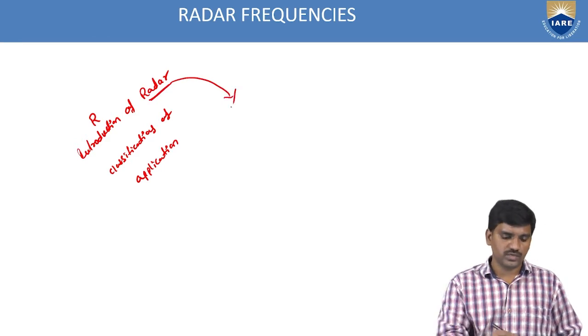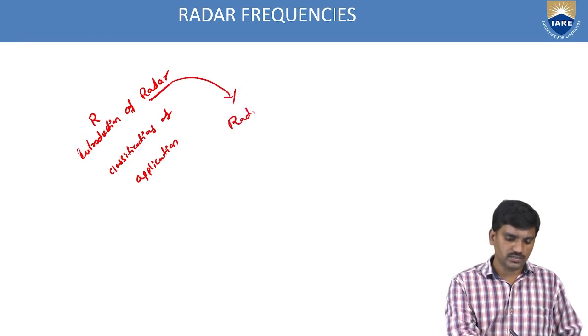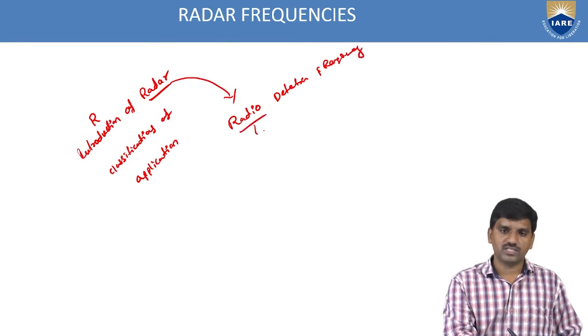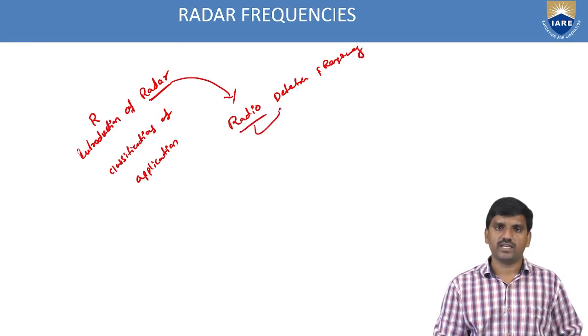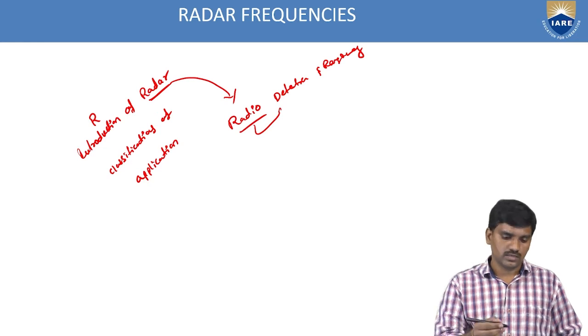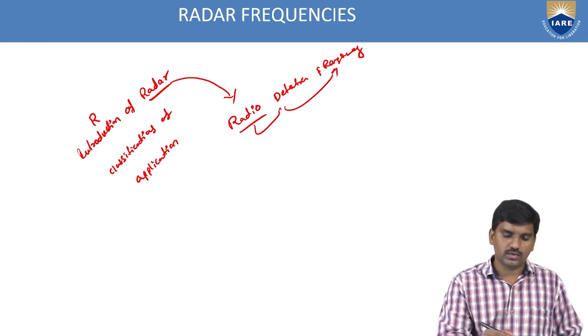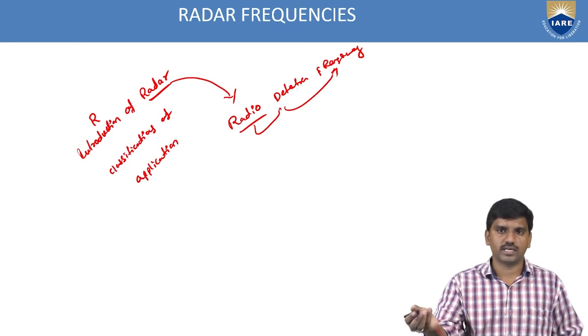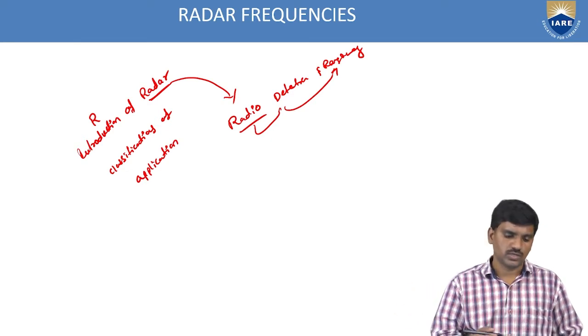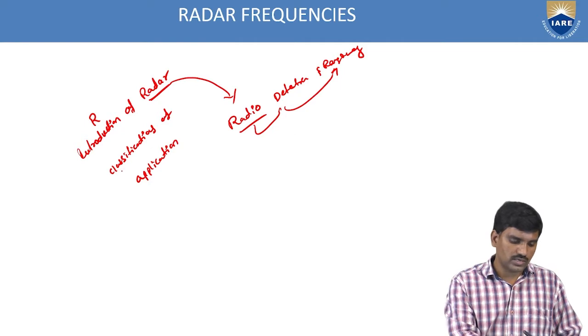Radar is an acronym for radio detection and ranging, as we know. By passing electromagnetic signals, we identify or detect objects, then find out the range between the transmitter and the target, or the target and the receiver. So this is the introduction and classification.